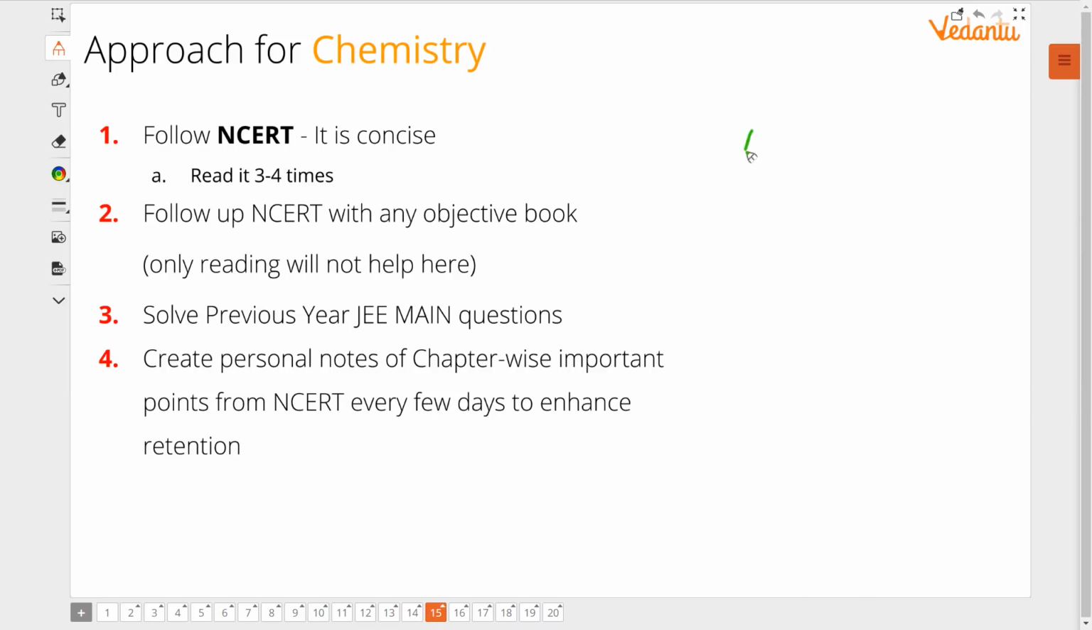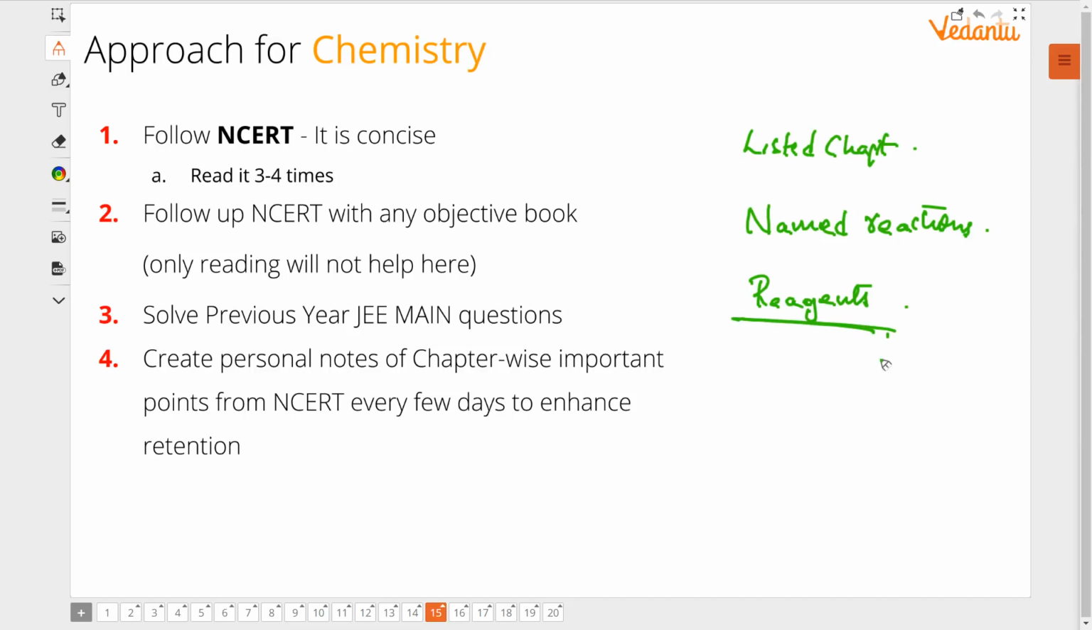Along with those listed chapters, guys, do remember to have a track of named reactions. All the named reactions. And then also learn a few things about reagents. Few things, what does it mean? You know, oxidizing agents, reducing agents. There are some reactions which involve utilization of strong oxidizing agents. There are some reactions which involve utilization of weak or mild oxidizing agents. Same is the case with reducing agents. So have an idea about reagents.